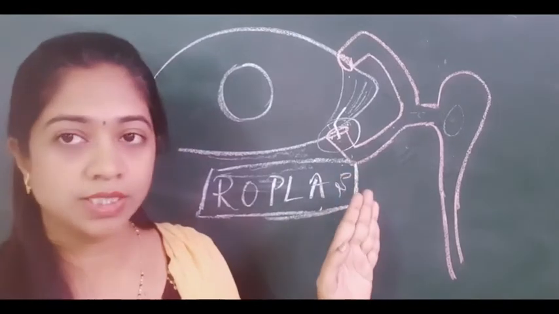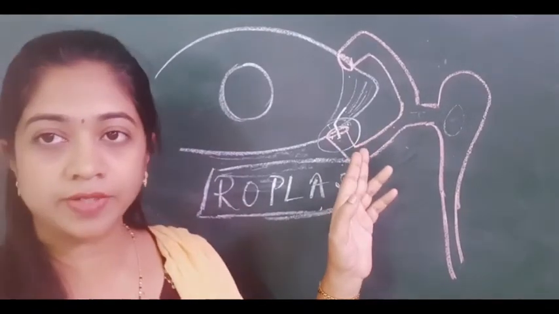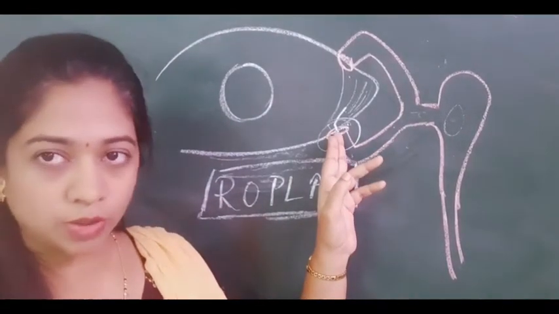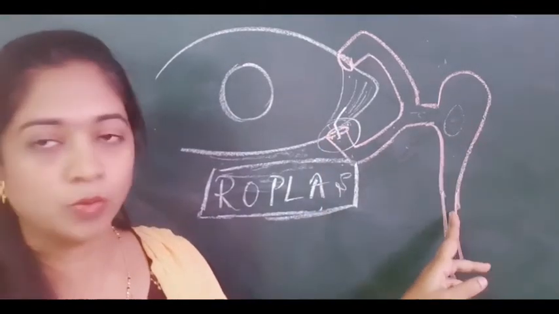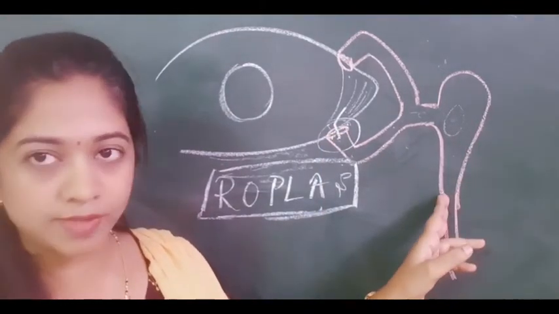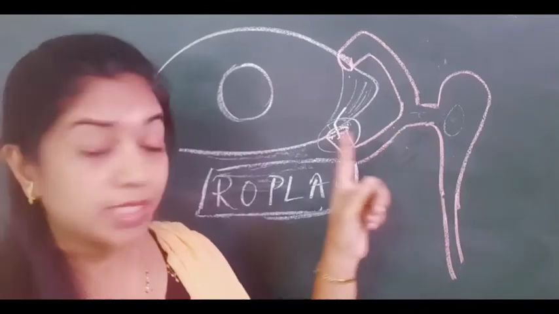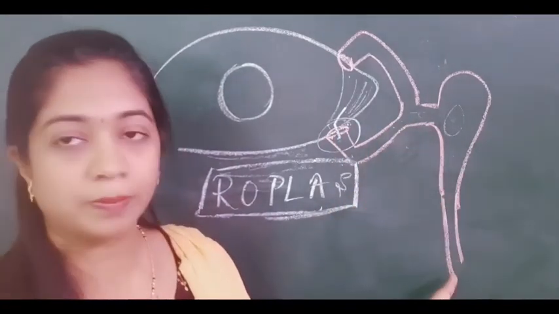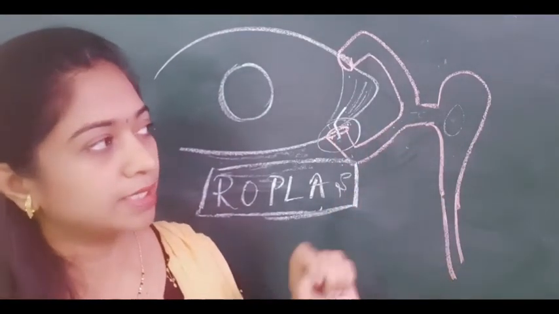So that is the procedure. So what is the inference? If there is some fluid which is coming through the punctum, it means that there is some amount of obstruction either in the lower end of the sac or the nasolacrimal duct. If the fluid is not coming out, it means that the lacrimal passage system is patent. So that is the regurgitation test.